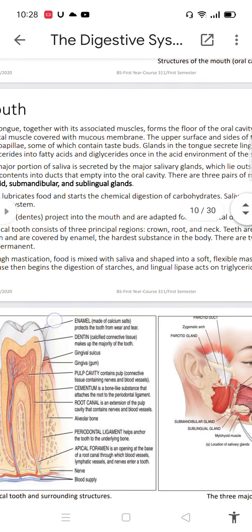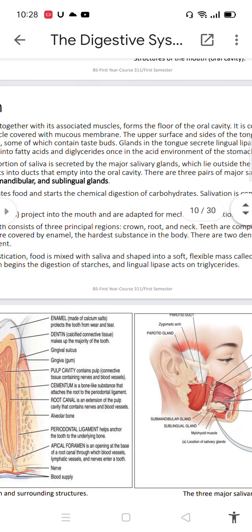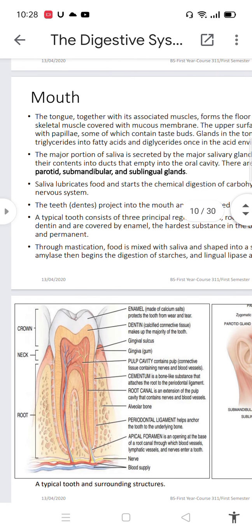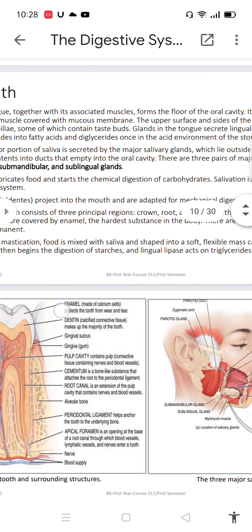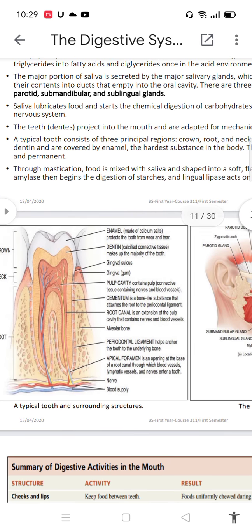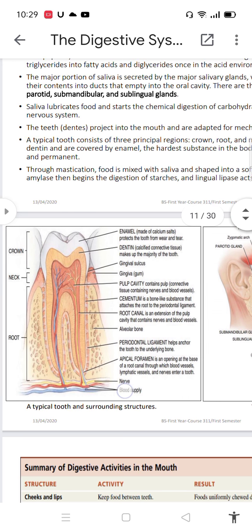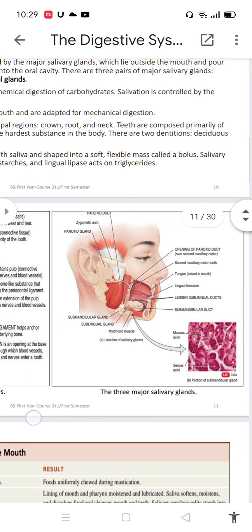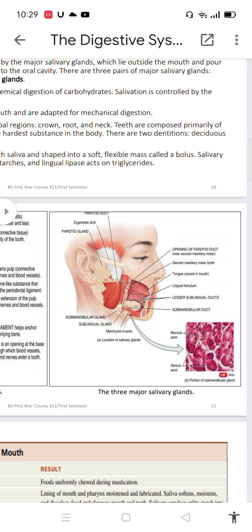Through mastication, food is mixed with saliva and shaped into a soft, flexible mass called the bolus. Salivary amylase then begins the digestion of starch, and lingual lipase acts on triglyceride. Here you can see a typical tooth and surrounding structures: crown, neck, root, enamel, dentin, pulp cavity, and so on. And here you can see the three major salivary glands.